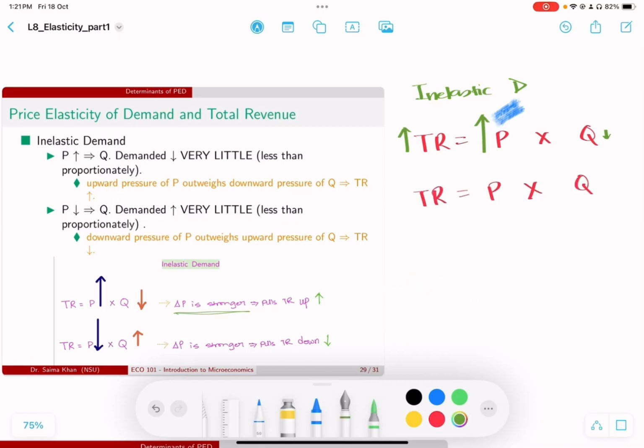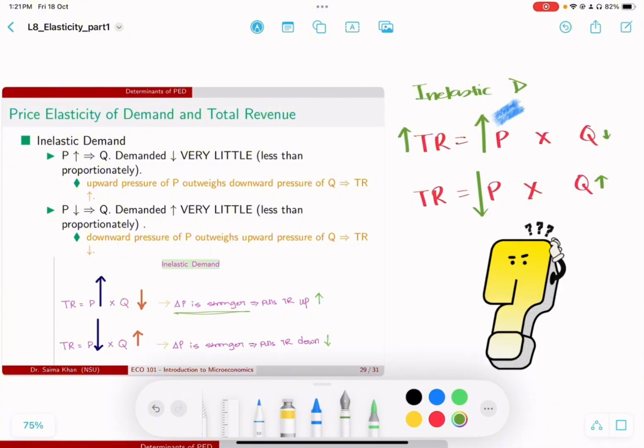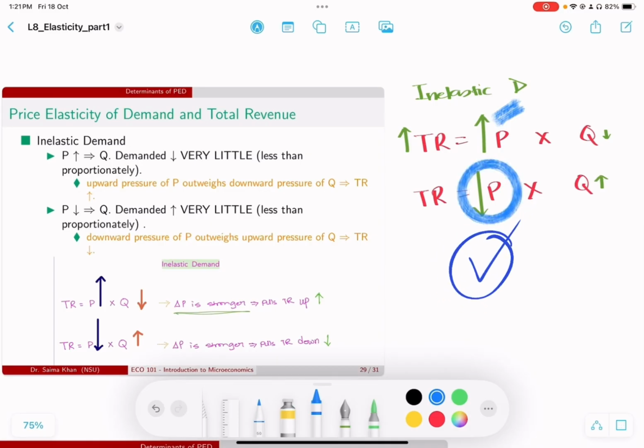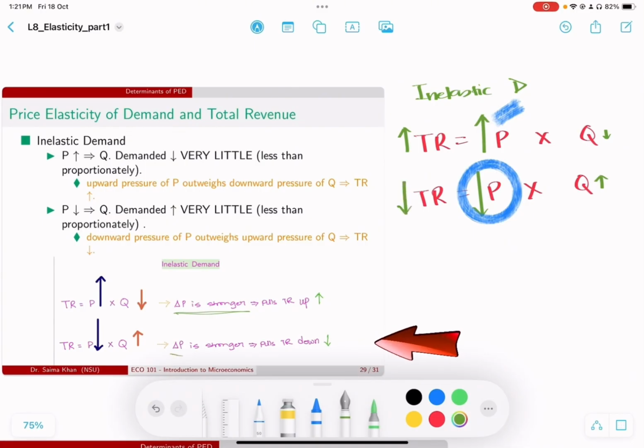On the other hand, let's deal with the case where price is falling. Once again, when there is a fall in price, the quantity demanded will increase, but it's going to increase by a much smaller proportion, right? So which effect do you think is going to be stronger? That's of course going to be price. So because price is being pulled down, what do you think is going to happen to your total revenue? It's also going to be pulled down. So when there's a fall in price, the change in P is stronger, which is why total revenue actually falls.